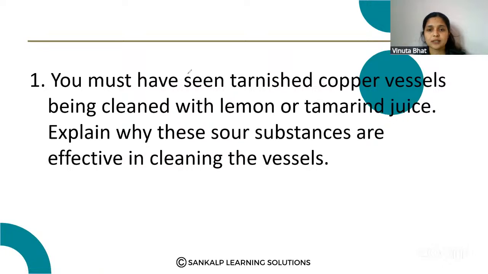You must have seen a tarnished copper vessel being cleaned with lemon or tamarind juice. Explain why these sour substances are effective in cleaning the vessels. I hope you have seen in your house that the color of the copper vessels changes, and that it is cleaned by lemon or tamarind juice. What is the reason behind this? How are they able to clean that?